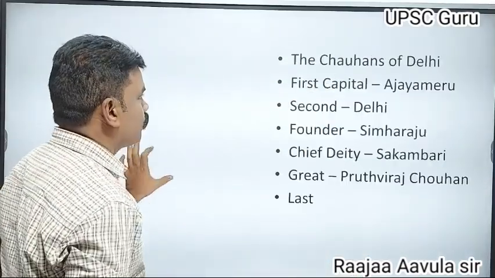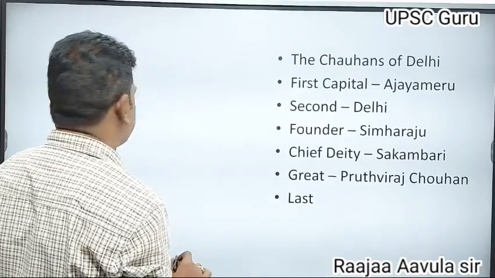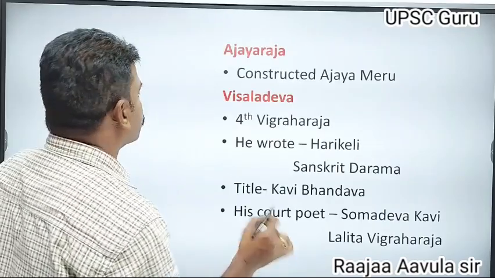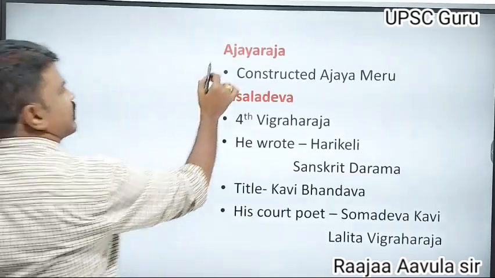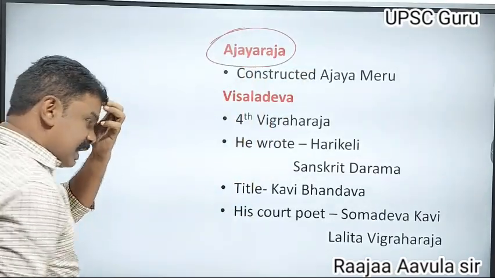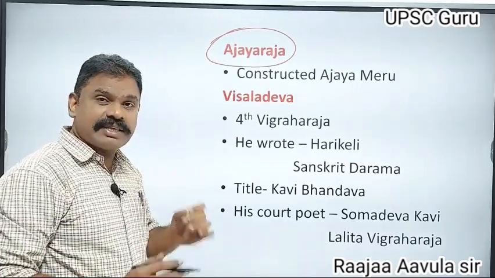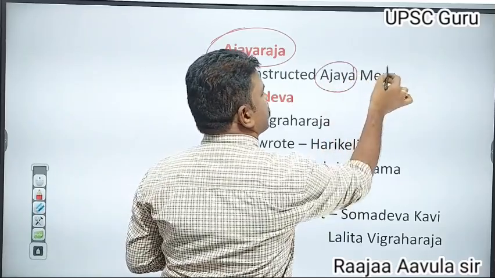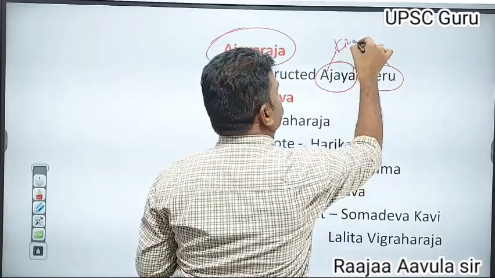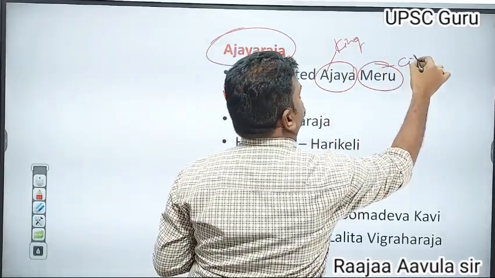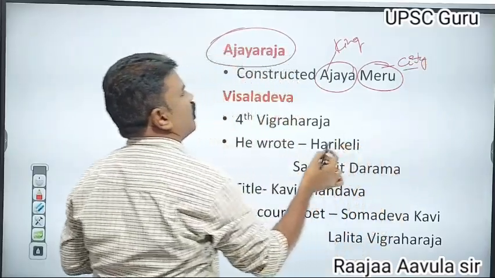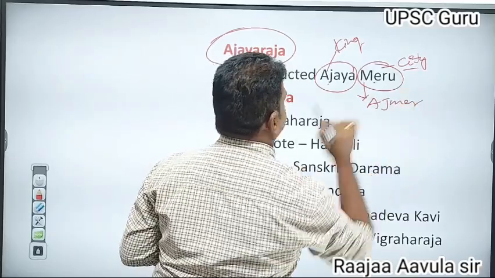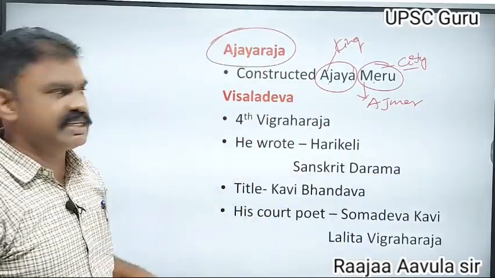Next, another king of the Chauhans of Delhi, Ajay Raja. He constructed a city named after himself, Ajaya Meru. Ajaya is the name of the king. Meru means city or town. By usage, we are now calling this Ajmer, named after Ajay Raja.